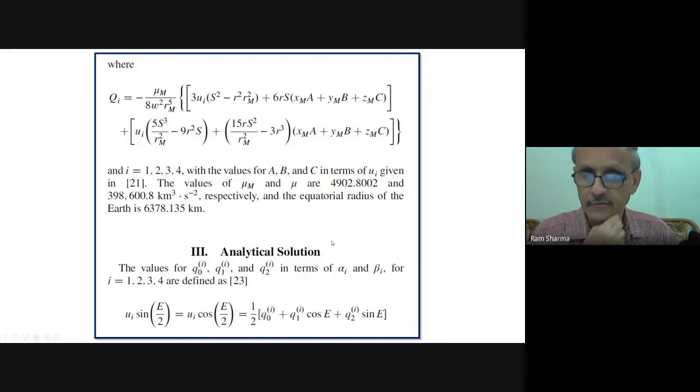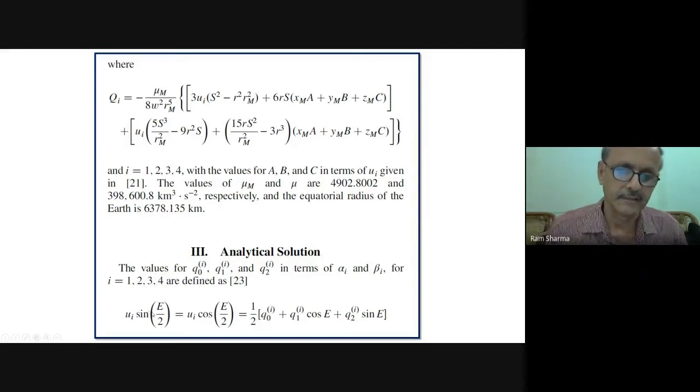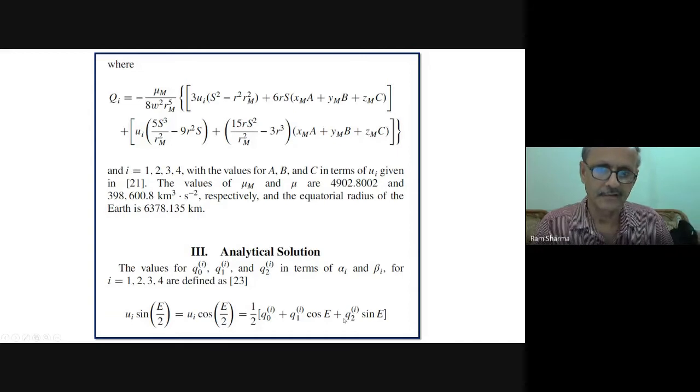So the analytical solution, the values of Q0, Q1, Q0i, Q1i, and Q2i in terms of alpha_i, beta_i, because they come in terms of the initial parameters, with i varying from 1 to 4. So these values we can get by this. This is where my whole thing started, when I started the analytical integration, because u_i sin e by 2 and also u_i cos e by 2 can be written in this form.